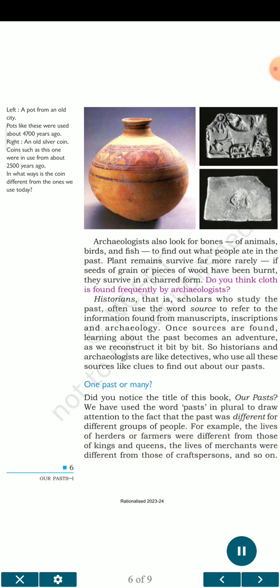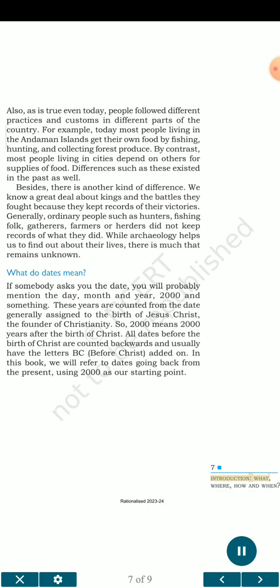Chapter 1-2, in 6. The 22nd of April 2022, 12 hours 12 minutes and 45 seconds. Rationalize 2023-24. 7. Introduction. What, where, how and when.